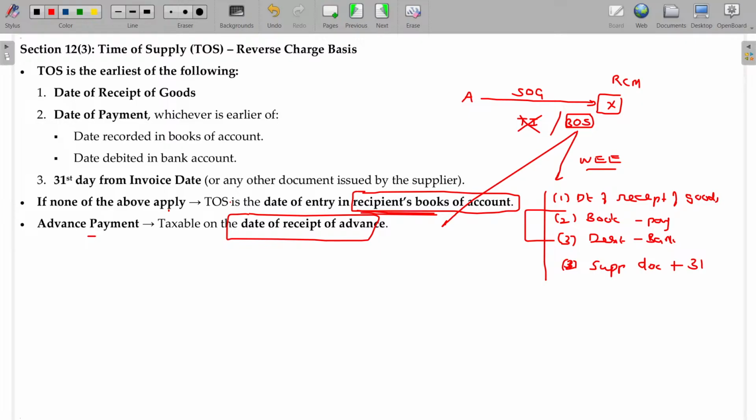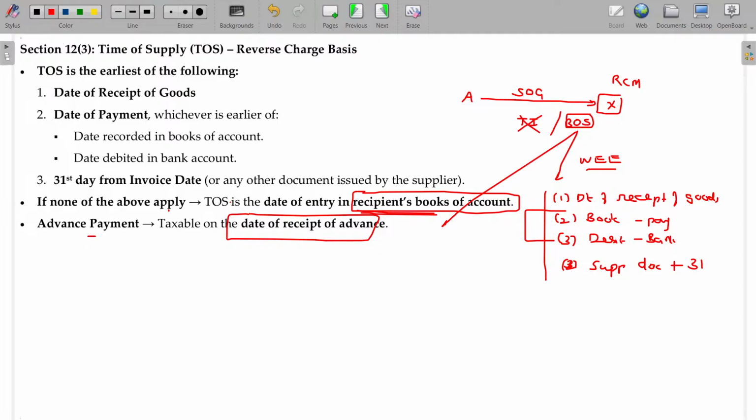Sometimes later on investigation, you find that A has received 1 lakh rupees from me for some supply of services. Immediately on inquiry, the department comes to know that X has received this supply, but he has hidden it completely. Then the moment it is recorded in the books of A will also be considered as your time of supply.